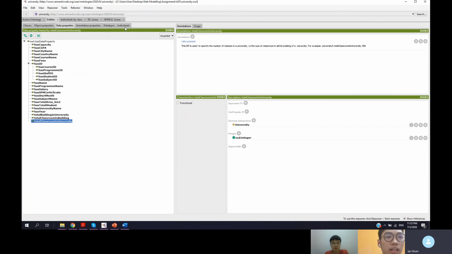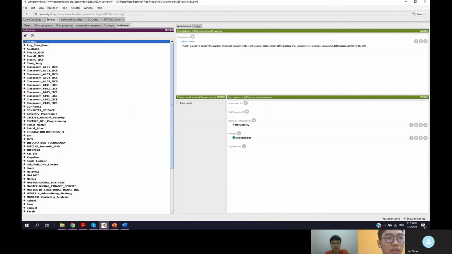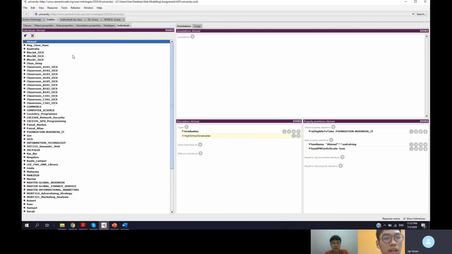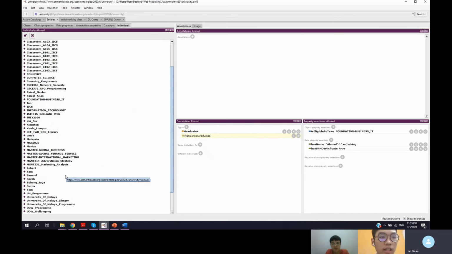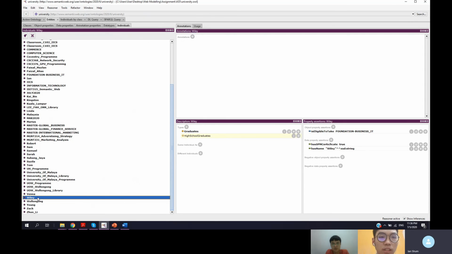And then for the individuals, let me start the reasoner first. Okay, so now you can see that Ahmad has SPM certificate true, so he is inferred as a high school graduate. And for contrast, you can see Vena. Vena has the SPM certificate false, so she is not inferred as a high school graduate. And for example, you can see Willy, same as Ahmad.